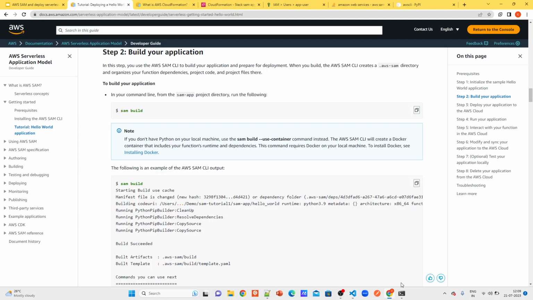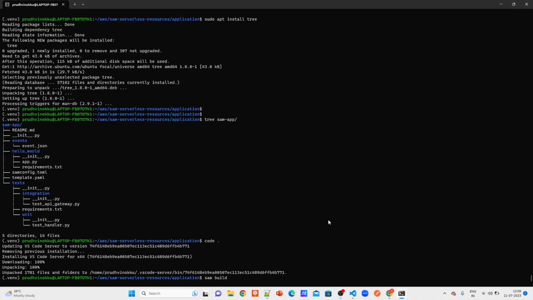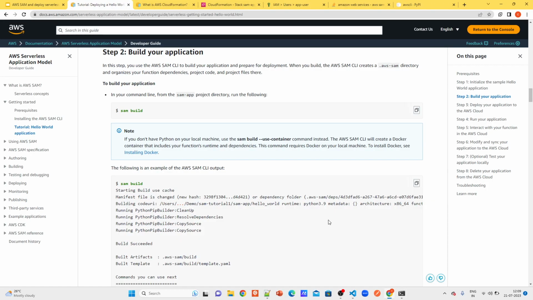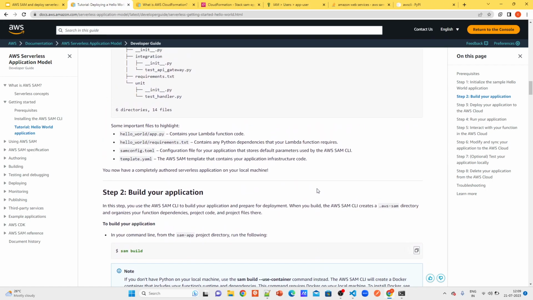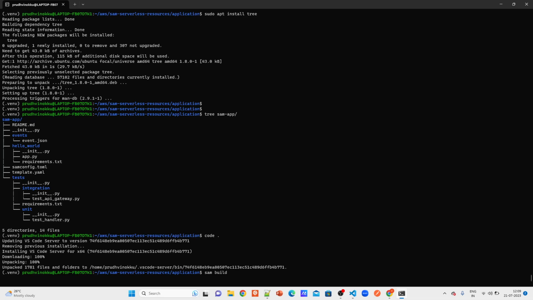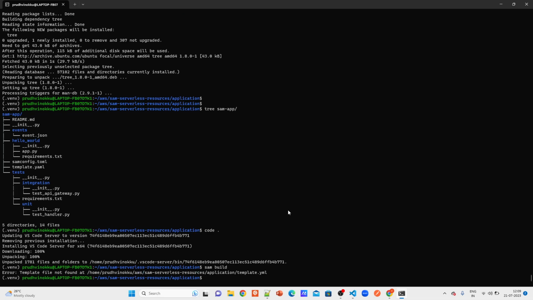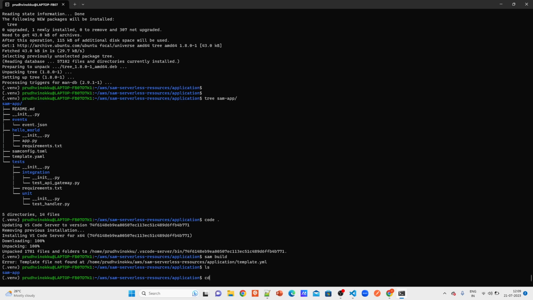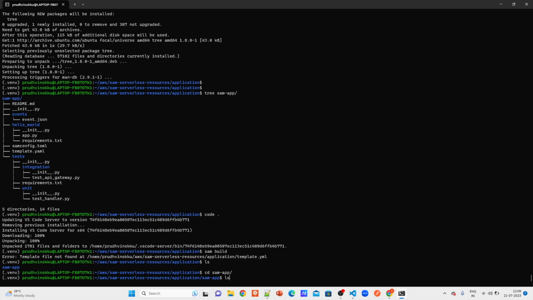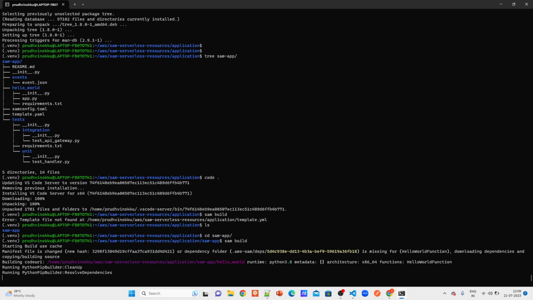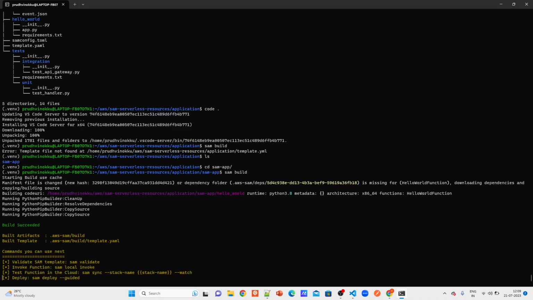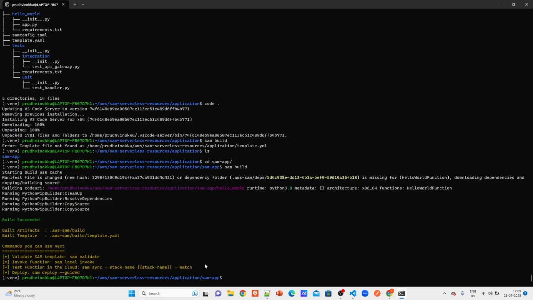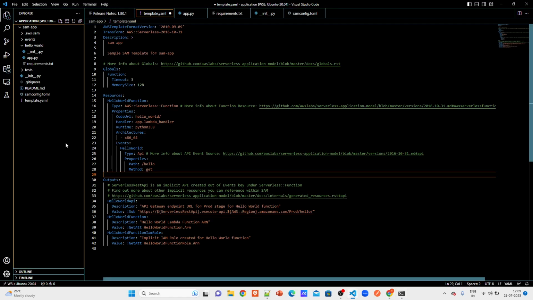You need to create a SAM build. You just use the SAM build command. So let's build it. Template not found. Okay, I need to go to the SAM app folder and build it. Yes, it has built, but let's see what it has built.